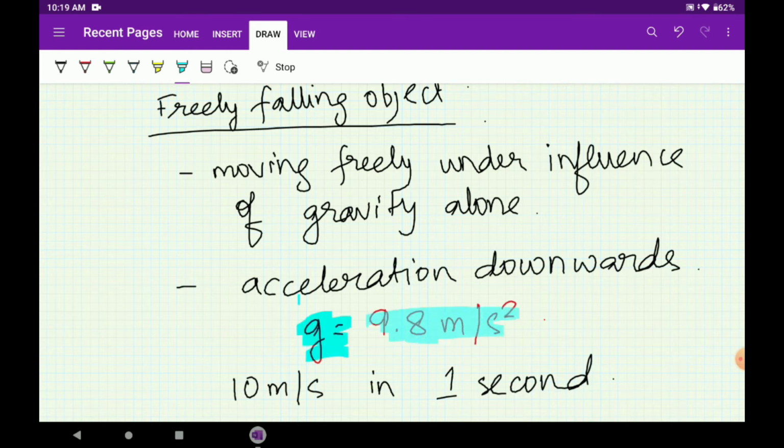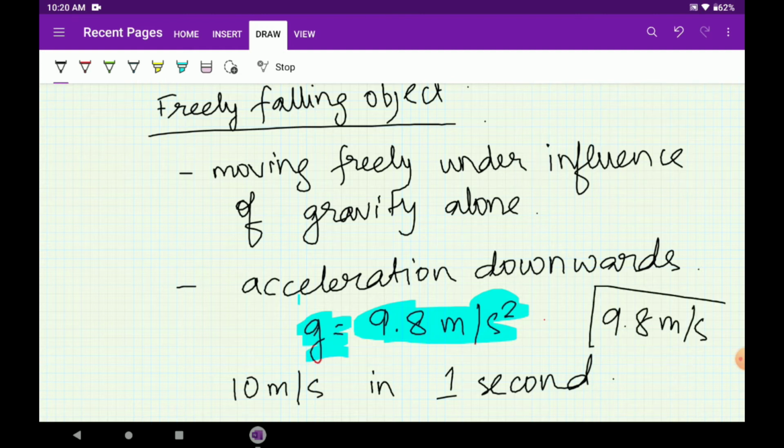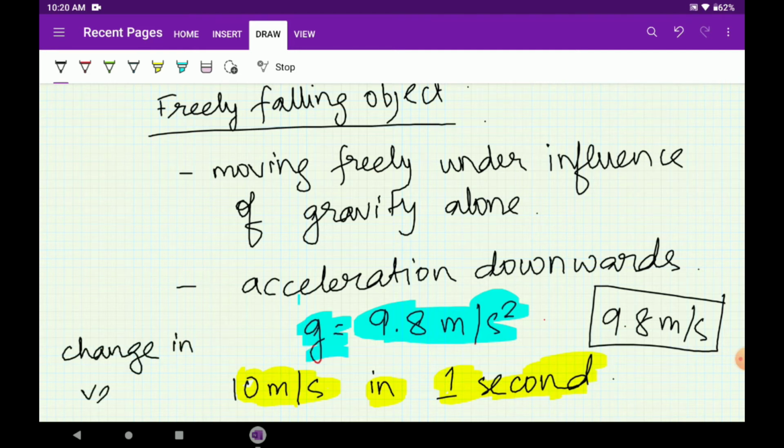Since g is 9.8 meter per second square, in each second the velocity change will be roughly 9.8 meter per second, which comes to around 10. So when you are doing sums, you can keep in mind that the change of velocity is approximately 10 meter per second in 1 second. Let me write it here.